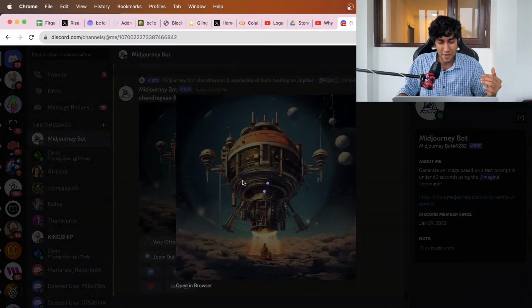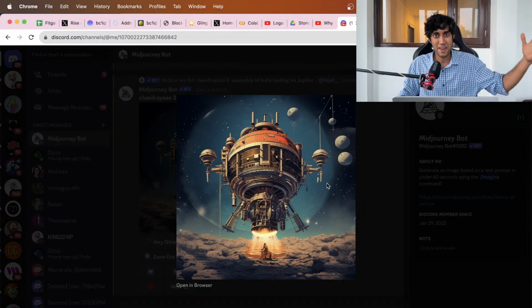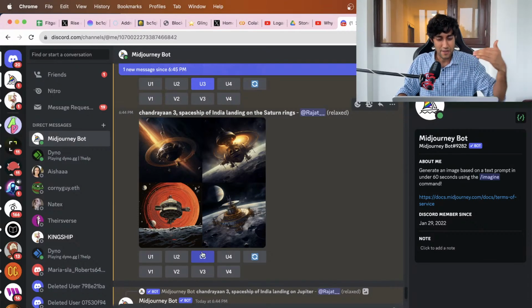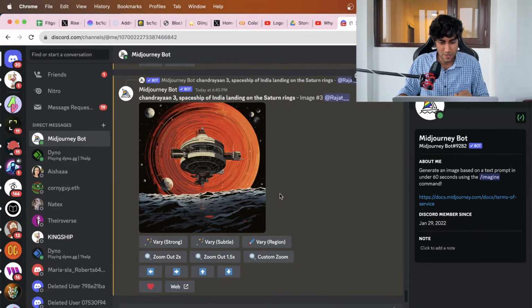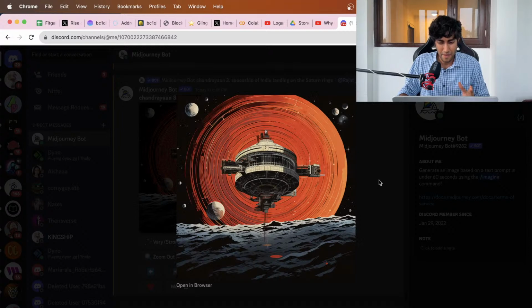Chandrayaan 3, if it were to land on Jupiter, theoretically imagined by AI, of course not realistic, but very cool looking spaceship. Cool. Oh, look at that one on the Saturn rings, as if it's looking at the Saturn rings, right? So really good pieces of art that Midjourney gives you. Look at that. Beautiful. Beautifully done.